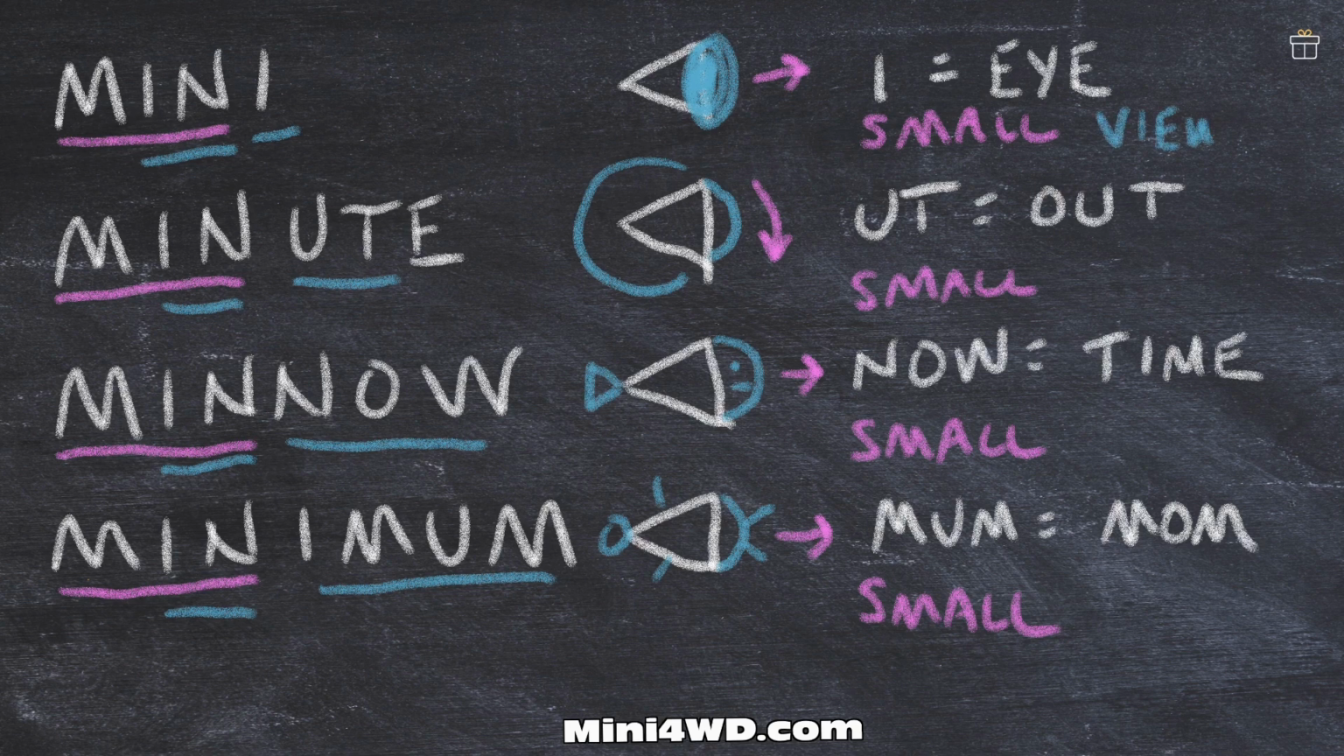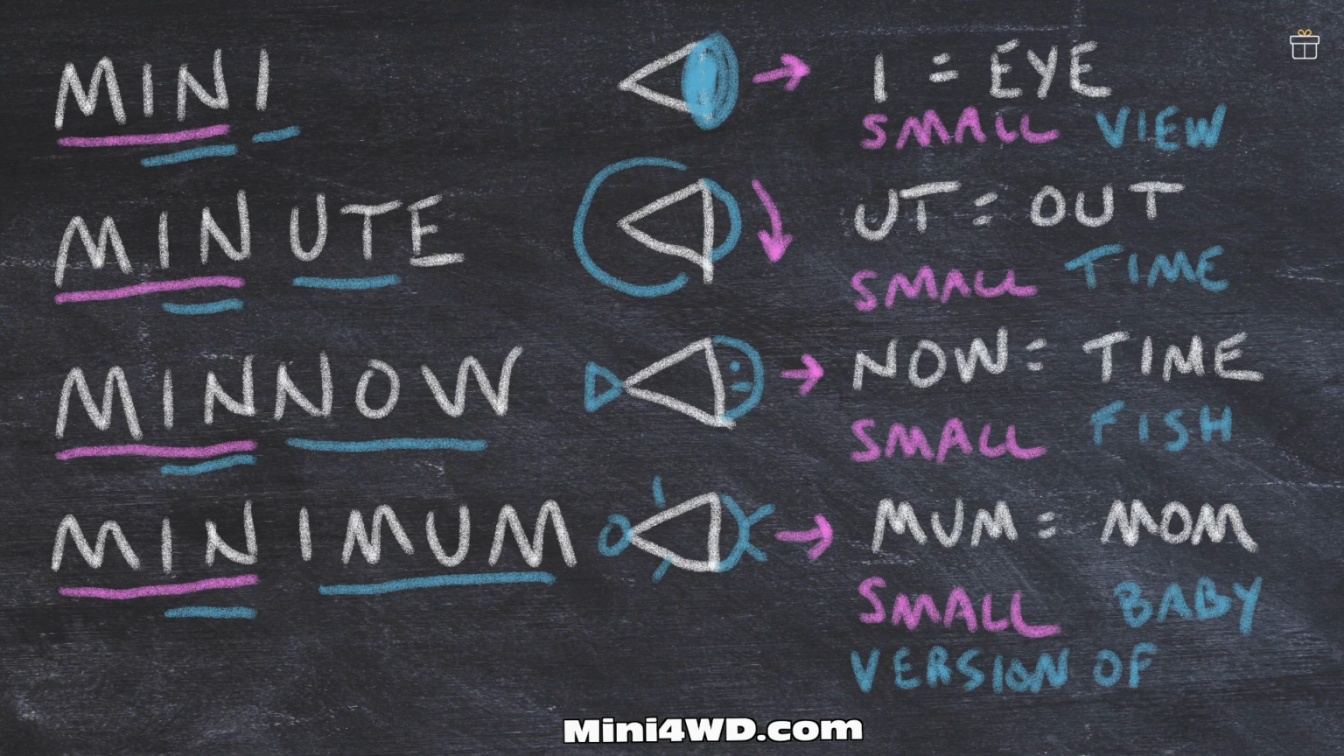A small view, a small slice of time, a small fish, and a small baby. The baby is a small version of a mom. The final equation is that all of the words represent the idea of in and out.